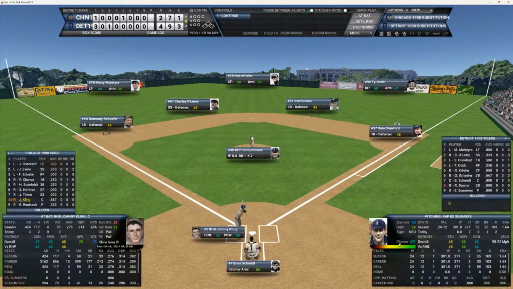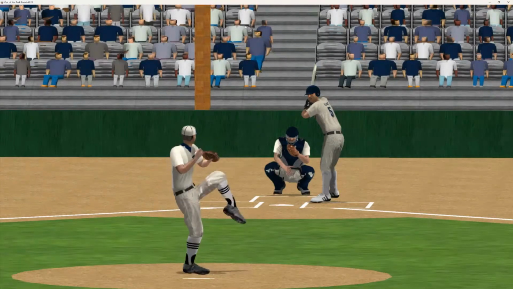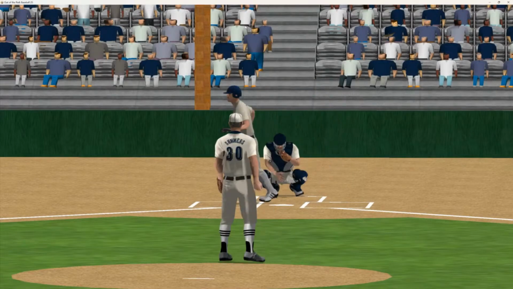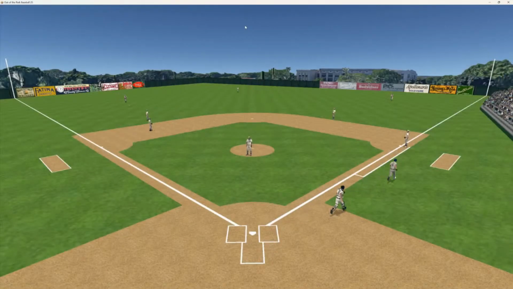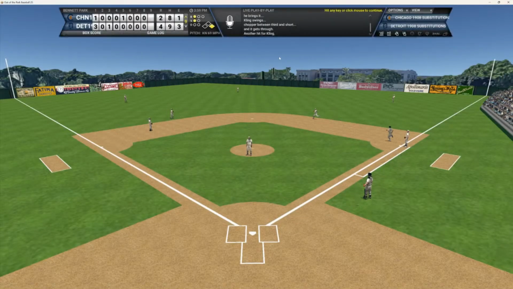We go to the top of the 9th, and the Cubbies need to score 2 to tie this game. You got Kling, probably a pinch hitter for Eden, back to the top of the order, and Sheckard. Can Johnny get aboard here? He's 2 for 3. Here's the 1-1 pitch to Johnny. And that's going to be a base hit in the left field.